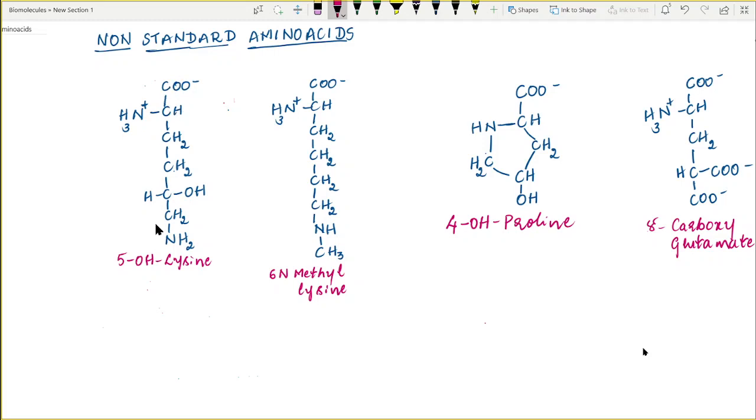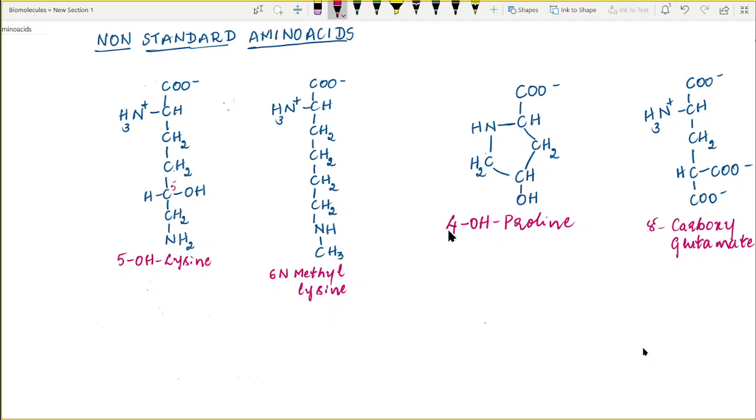5-hydroxylysine is basically a lysine. During protein synthesis, it is incorporated as lysine, but its fifth carbon is now hydroxylated. The OH group has been added to its fifth carbon atom after protein synthesis, and therefore it is called 5-hydroxylysine. Similarly, in some protein molecules, the amine group of the lysine has been methylated. That non-standard lysine is 6-N-methyl lysine.